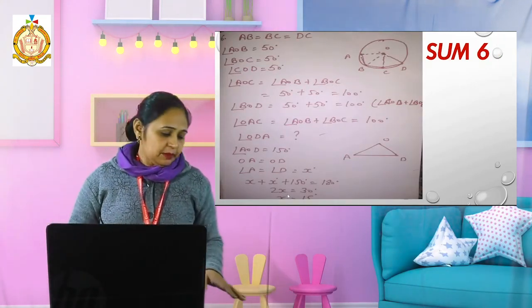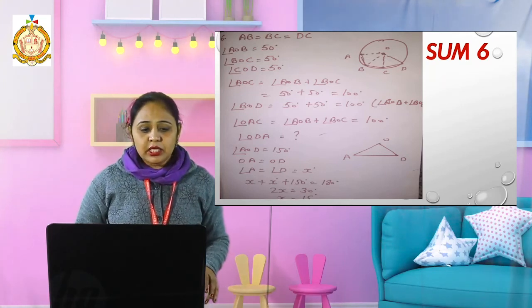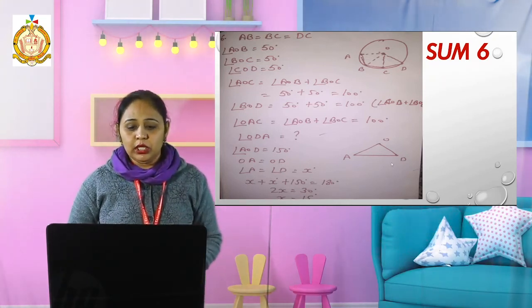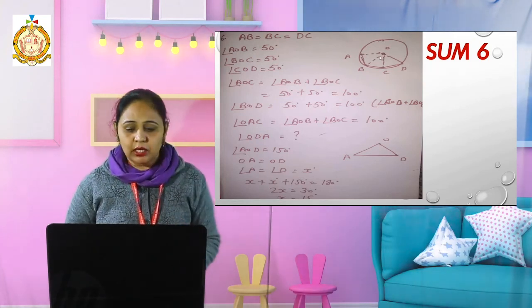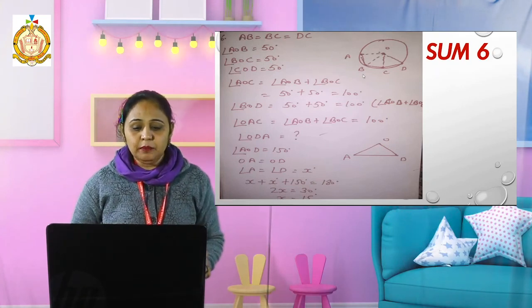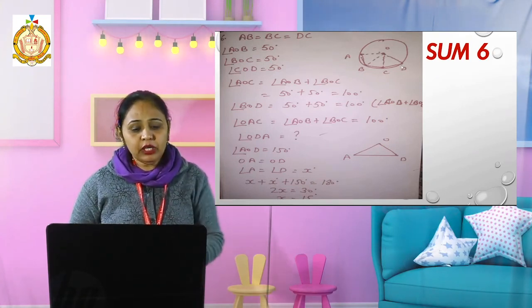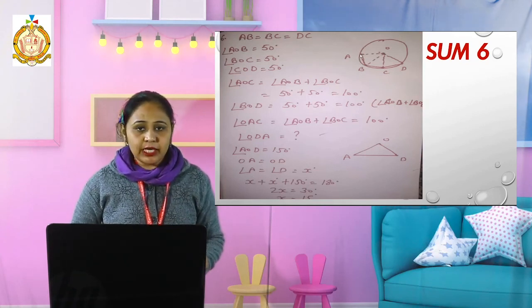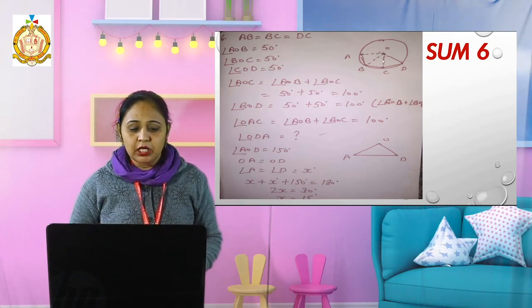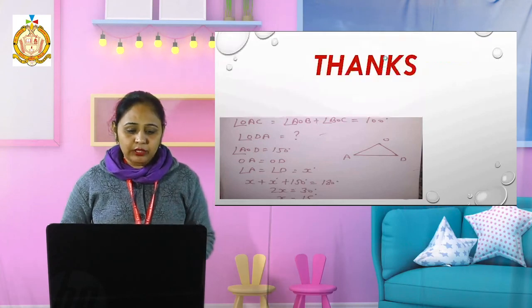Then in the next sum number 6, again it says that these three chords AB, BC and CD are equal, and one angle is given as 50, and equal chords make equal angles. Each angle AOB, BOC and COD will be 50 degrees. Okay, now I want to find EOC. Starting from here, EOC, 50 plus 50 becomes 100 degrees. If I want to find AOD, 50 plus 50 plus 50 will be there, this becomes 150 degrees.